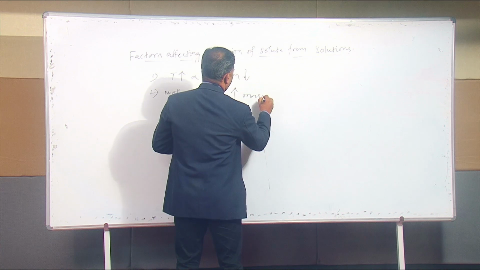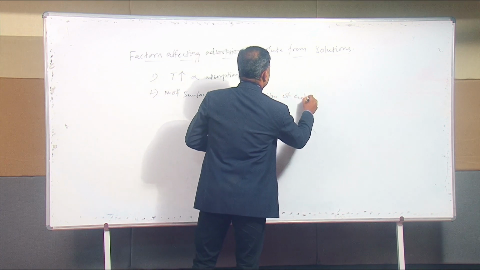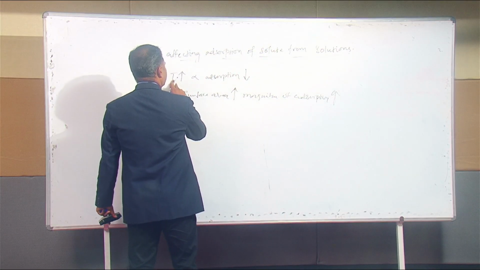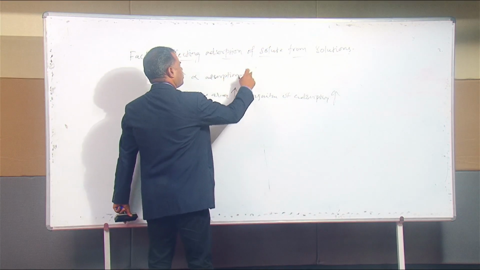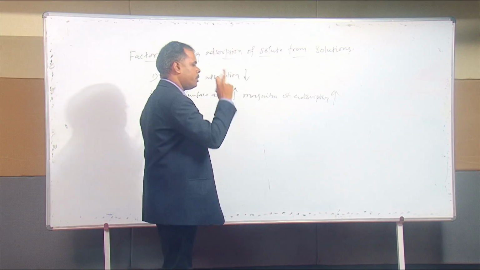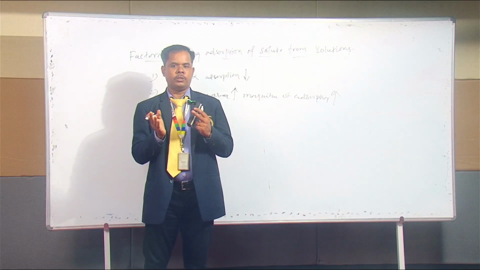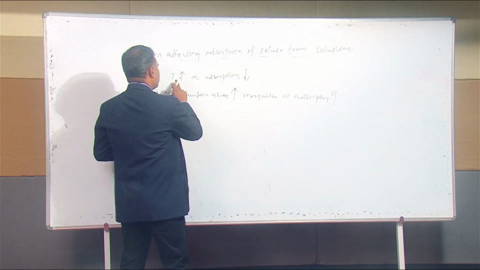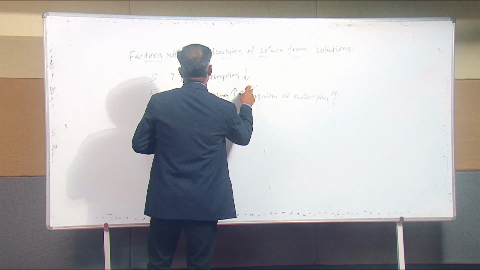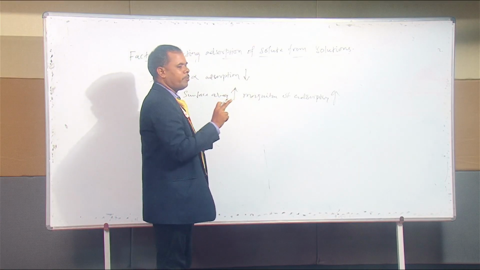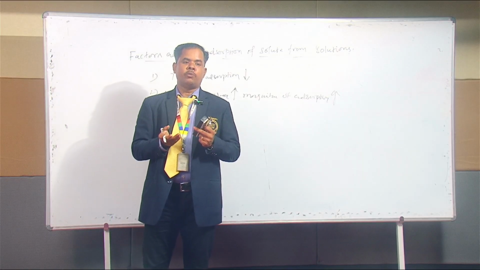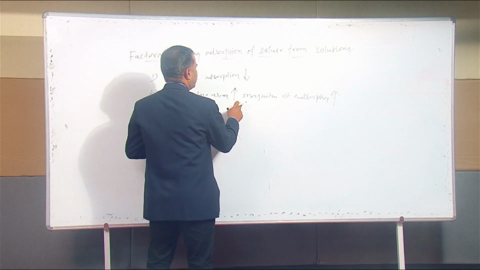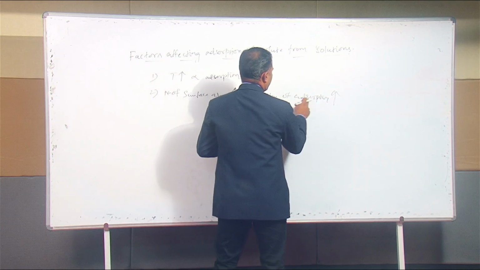Magnitude of adsorption is also more, or increases. So first factor, temperature increases, magnitude of adsorption may be decreased, because we already discussed from the difference between physisorption as well as chemisorption, because when we increase the temperature, physical adsorption is decreased. But surface area is one of the main factors to determine the adsorption of the adsorbent. If the surface area increases, it will lead to an increase in the magnitude of adsorption.